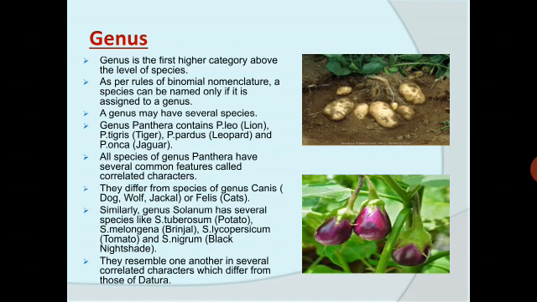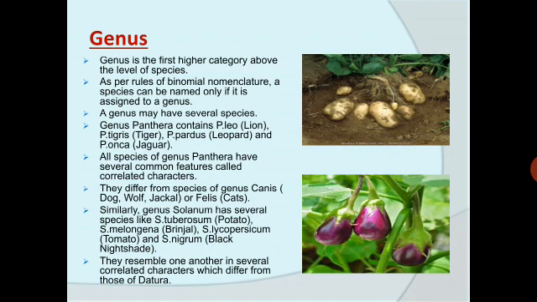It is a group of related species which has more characters in common in comparison to species of other genera. As per rules of binomial nomenclature, a species can be named only if it is assigned to a genus. A genus may have several species. For example, genus Panthera contains Panthera leo, Panthera tigris, Panthera pardus, Panthera onca, etc. All the species of genus Panthera have several common features called correlated characters.